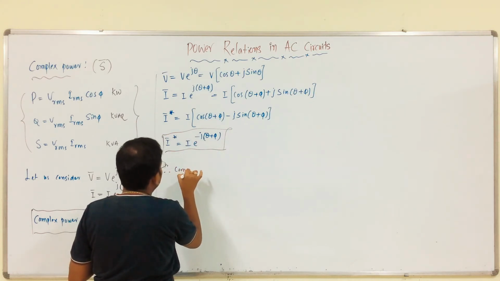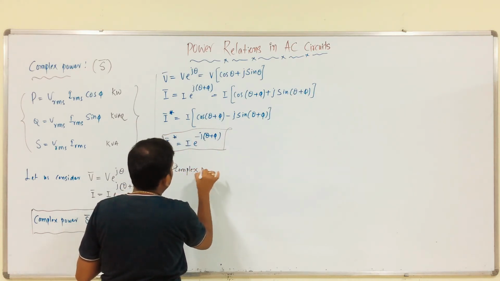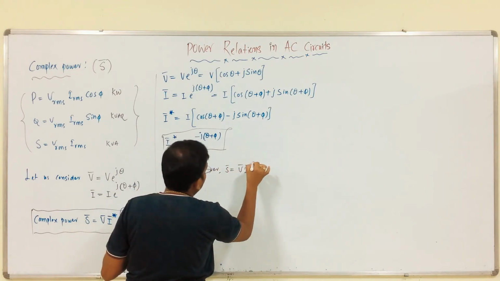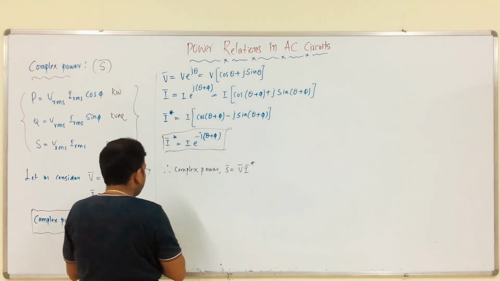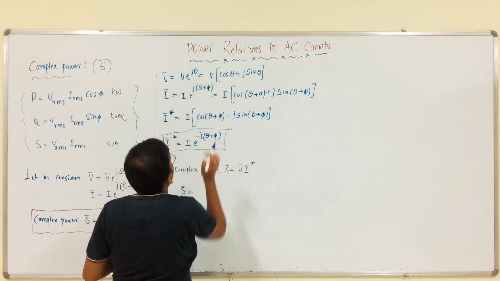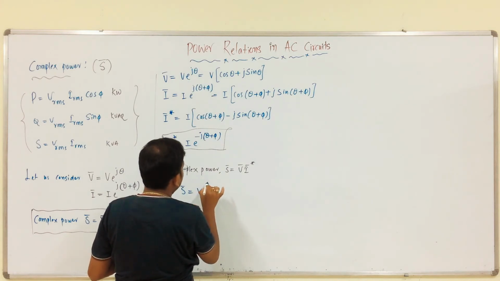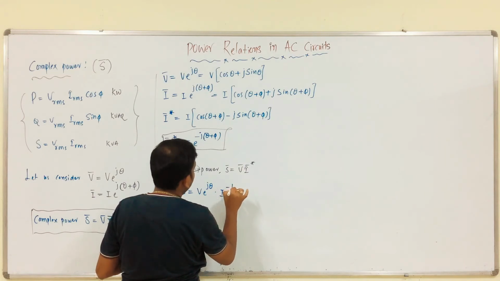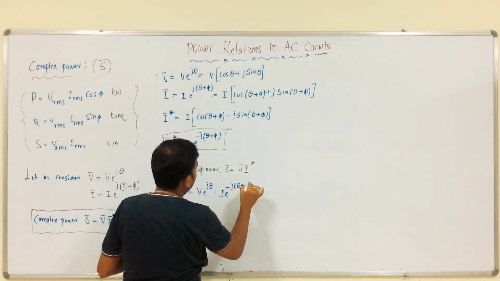Therefore, complex power S is equal to V e power j theta into I e power minus j (theta plus phi).